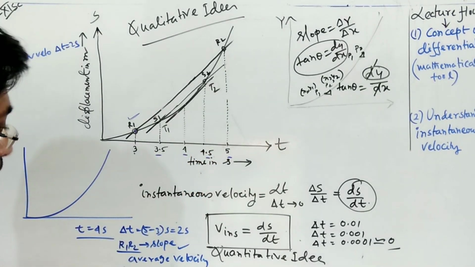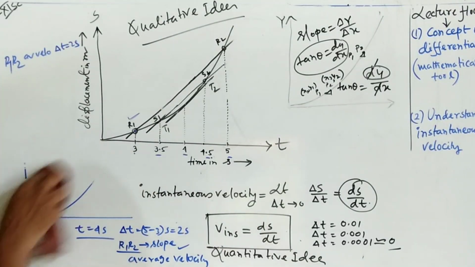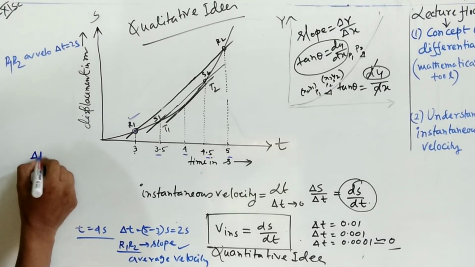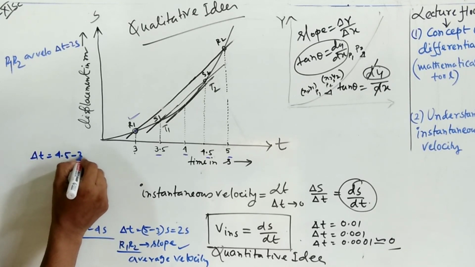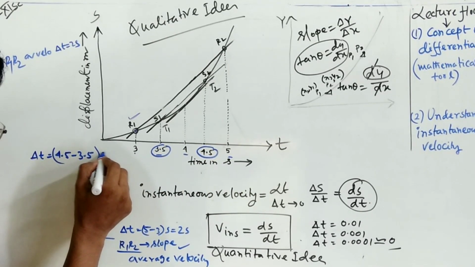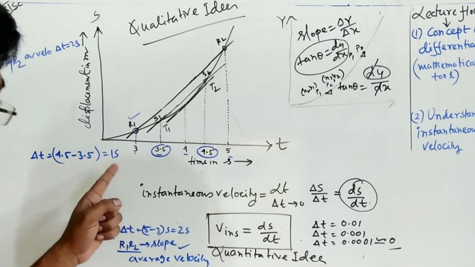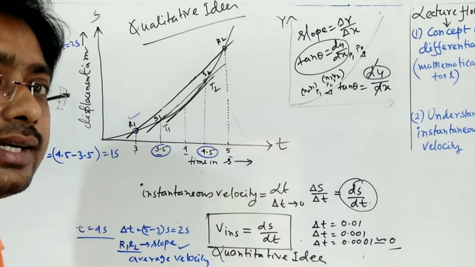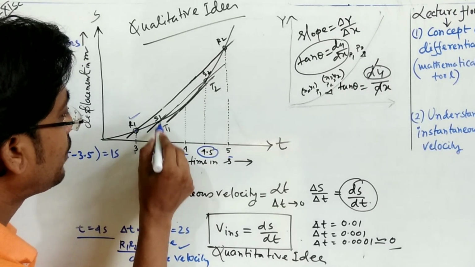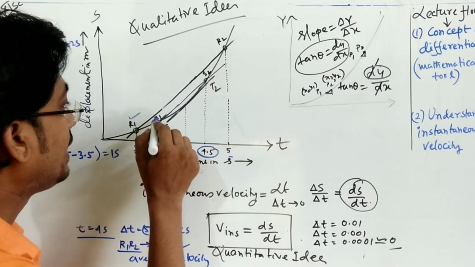Now the time span we have taken is delta t equal to 4.5 minus 3.5, so it will be 1 second. You can see the previous interval was 2 seconds. Now we have decreased the time interval, going towards delta t tending to 0, to 1 second. At 3.5 we have drawn one perpendicular, and here also another, which hit the main curve at S1 and S2.